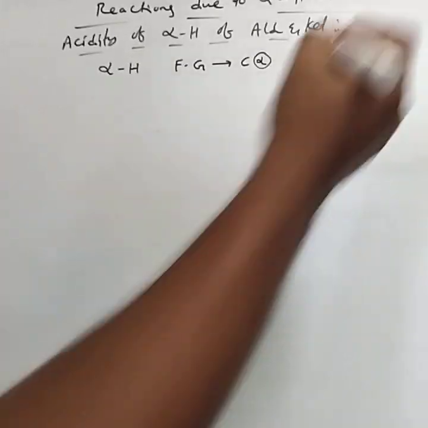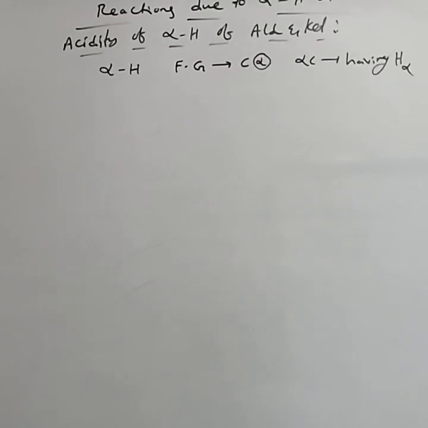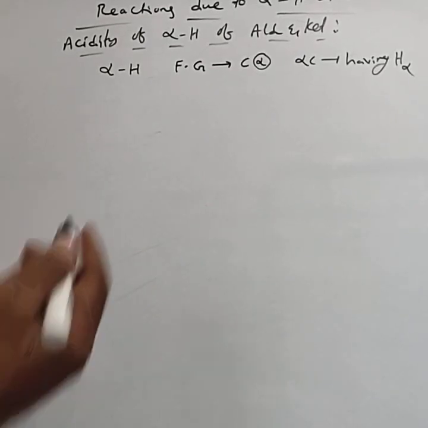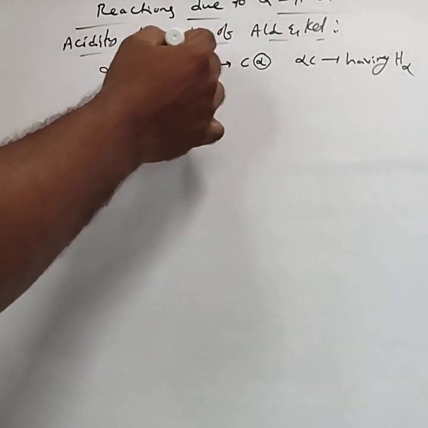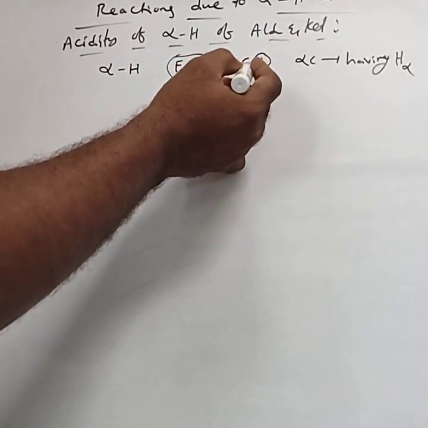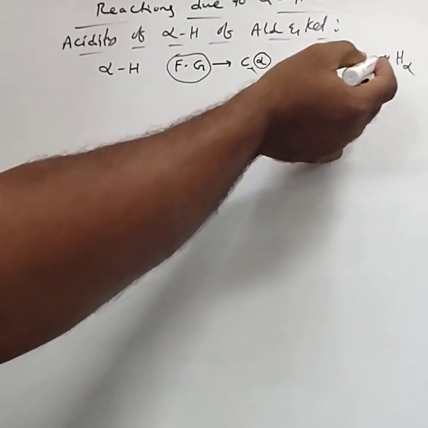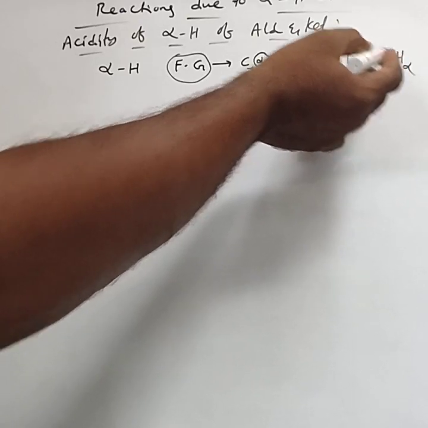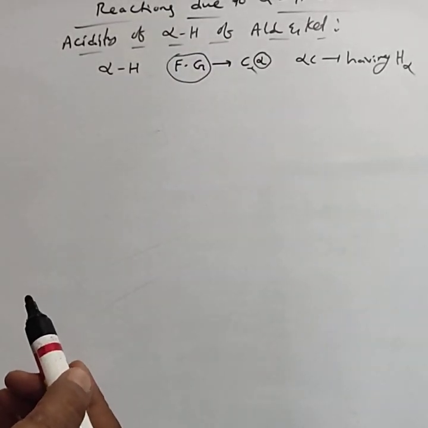Those are called alpha hydrogens. If hydrogens are bonded to alpha carbon, those are called alpha hydrogen atoms.